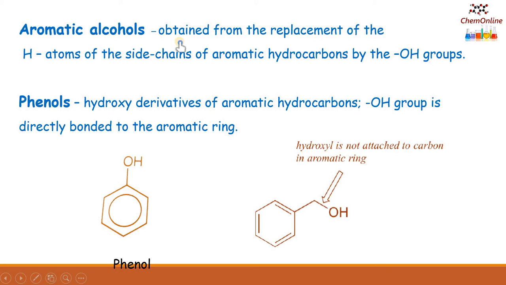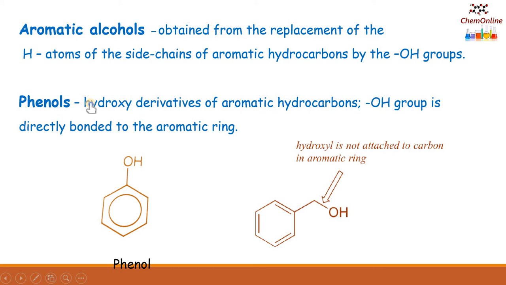Aromatic alcohols are obtained from the replacement of the hydrogen atoms of the side chains of aromatic hydrocarbons by the OH groups. So here we have an aromatic group and attached to it we have a CH2 and OH. Here the hydroxyl group is attached to the side chain and not to the aromatic ring.